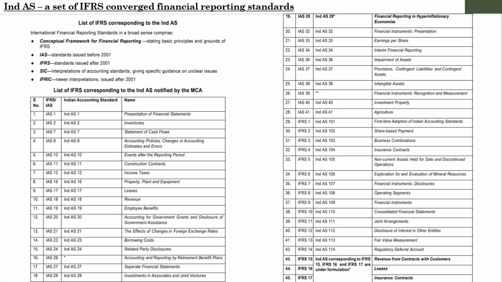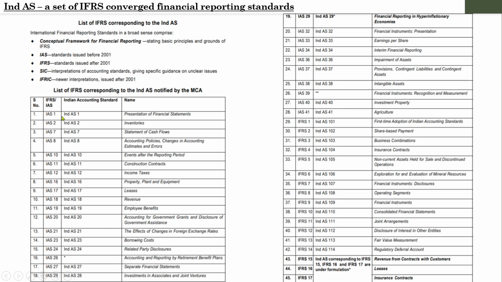Every standard has a scope and an objective: why it is implemented, what its purpose is, and where it can be applied. So there are many aspects with regard to each of these standards. Right now we will have a brief discussion about each, but you have to identify the detailed theoretical aspects. I will share the link for finding out the theoretical aspects of each of these standards. Anyway, let us discuss each one.